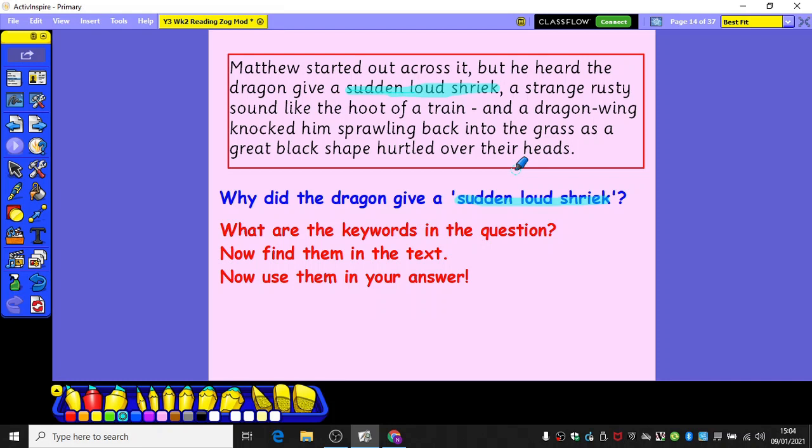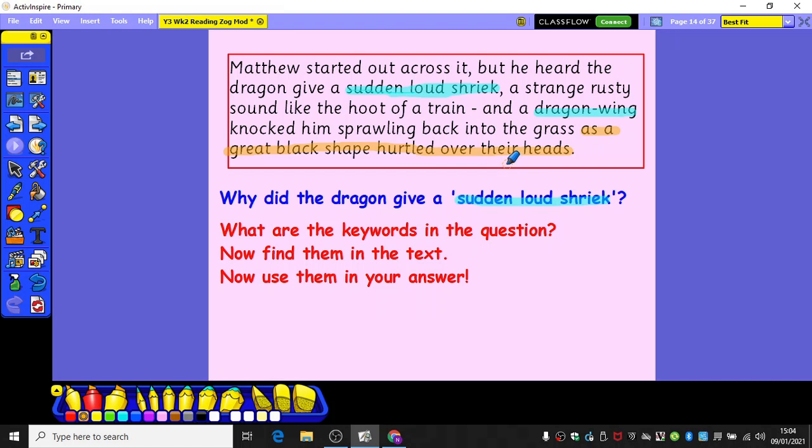So the dragon did a loud shriek, and it was the dragon's wing, as we've already answered the question before, that knocked Matthew back into the grass. And this then leads us to the next part of the sentence. As a great black shape hurtled over their heads. That tells me it was both Matthew and the dragon that the black shape hurtled over the top of, because it's over their heads. So there's a great black shape, probably flying in some way, over the top of Matthew and the dragon.